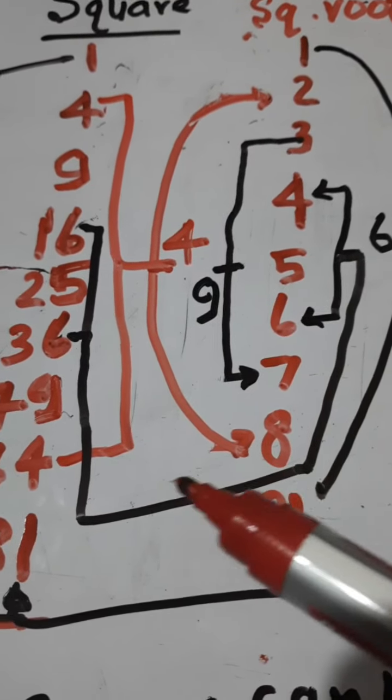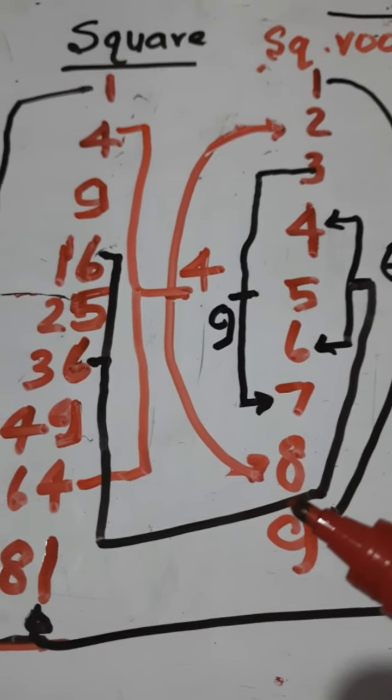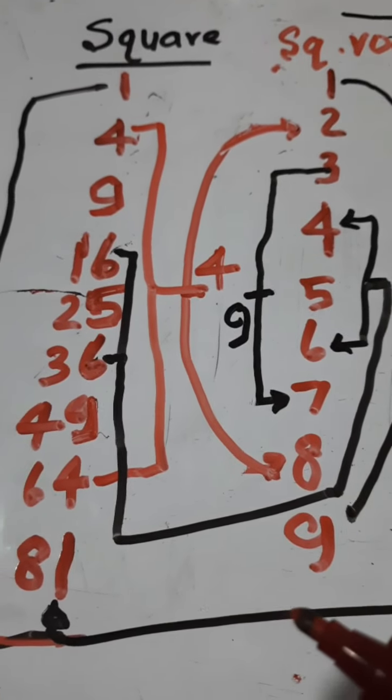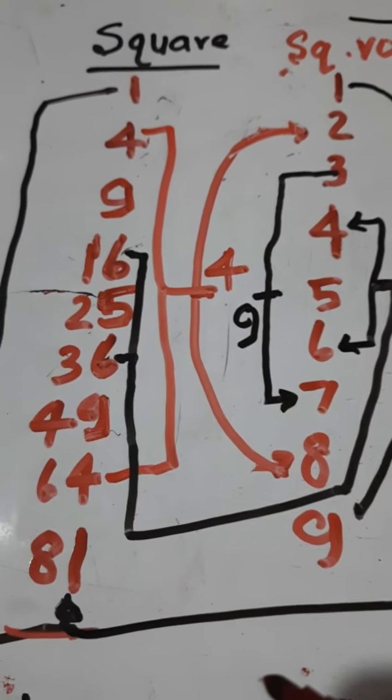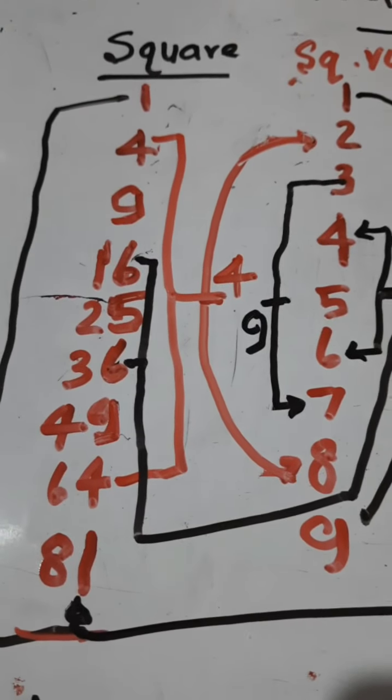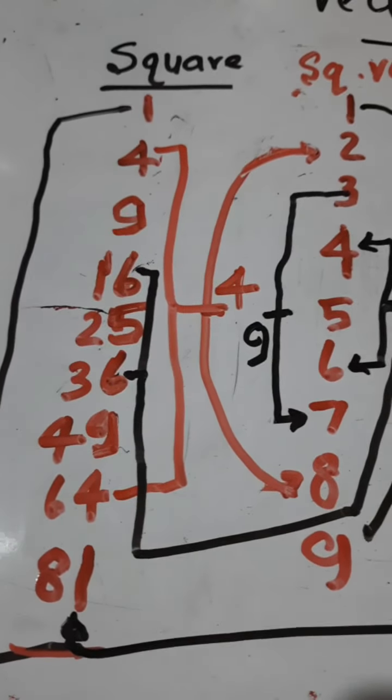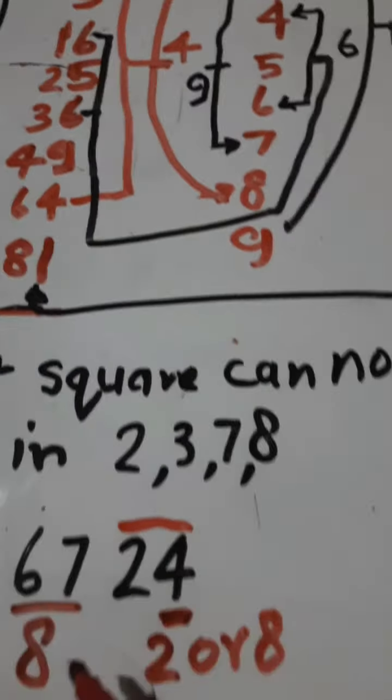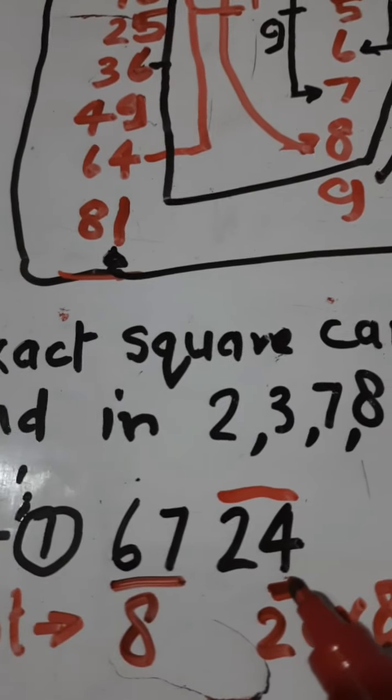Now using these two properties, if we are given a number, we should be able to find the square root straightforward without using any calculator or anything. So let us take two examples. Suppose we are given a number 6724.